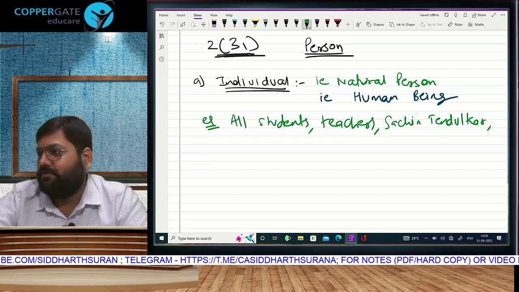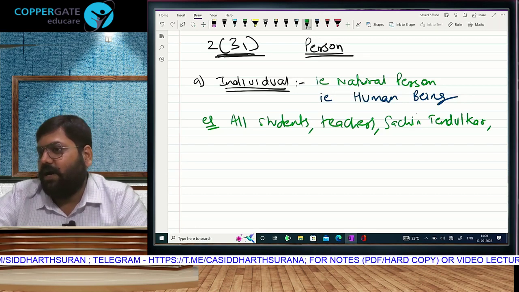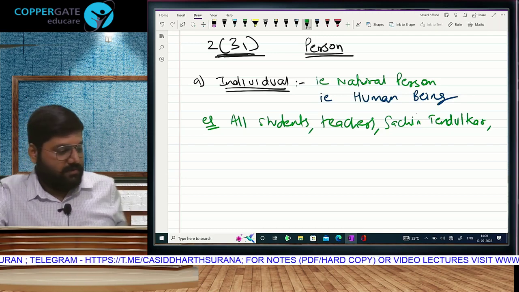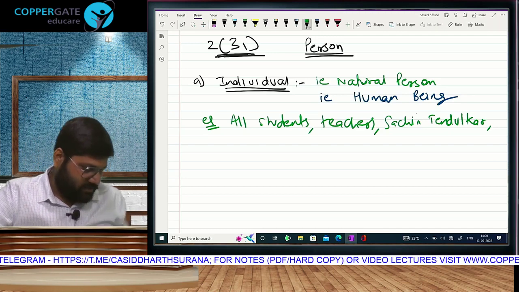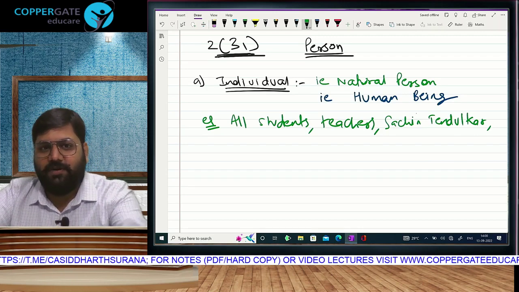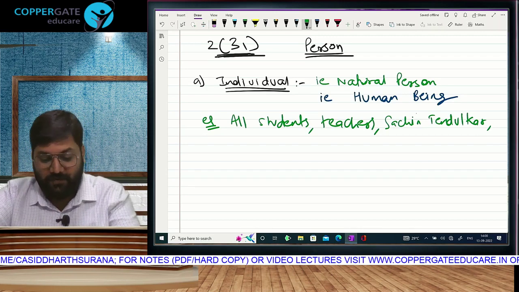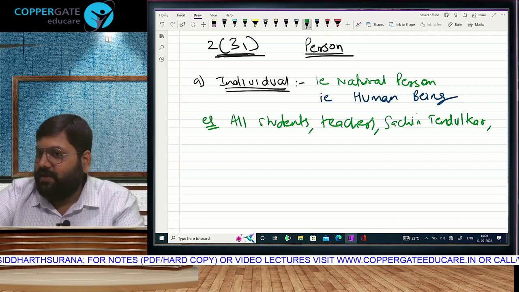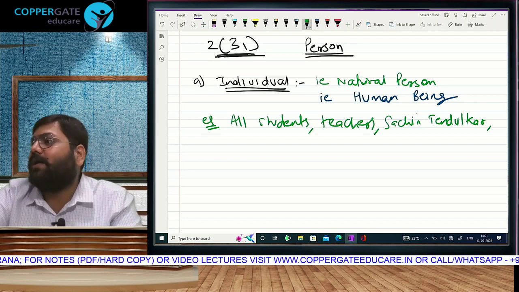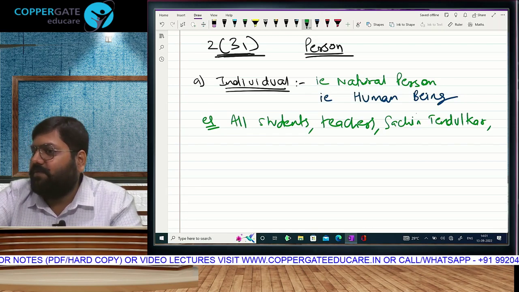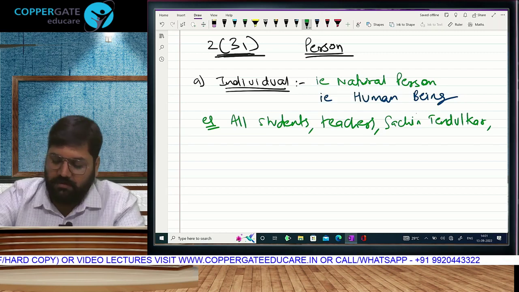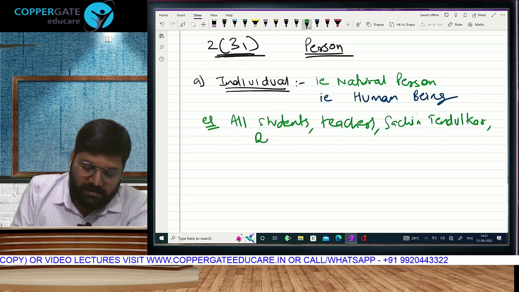Amitabh Bachchan? Yes. Such a hard-working individual. He has to take care of his entire family even at this age. His family is fully dependent on him. All of them. Will he fall in the definition? Yes. Once you are a natural person, a human being, then whether you are Sachin Tendulkar, Amitabh Bachchan, Aloknath Bauji, Rajnikant,